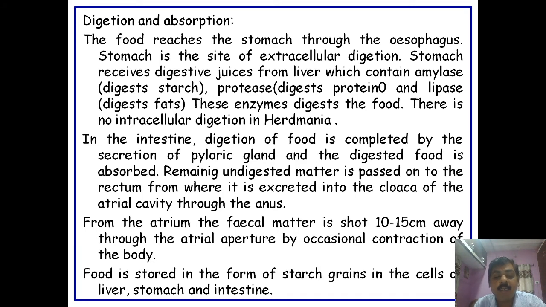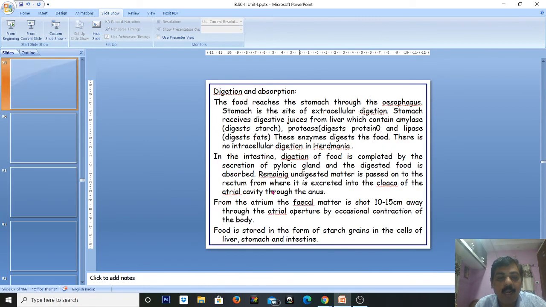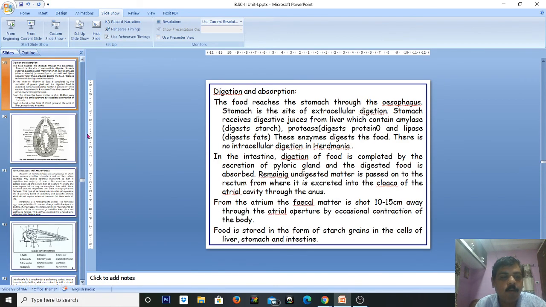And from the atrium, the fecal matter is shot 10 to 15 centimeters away through the atrial aperture by occasional contraction of the body, and food is stored in the form of starch grains in the cells of the liver, stomach, and intestine.